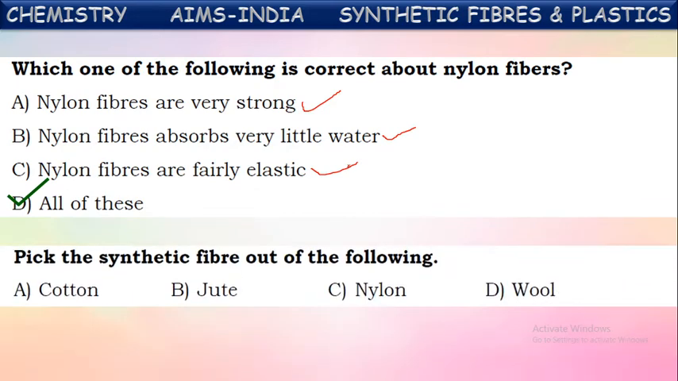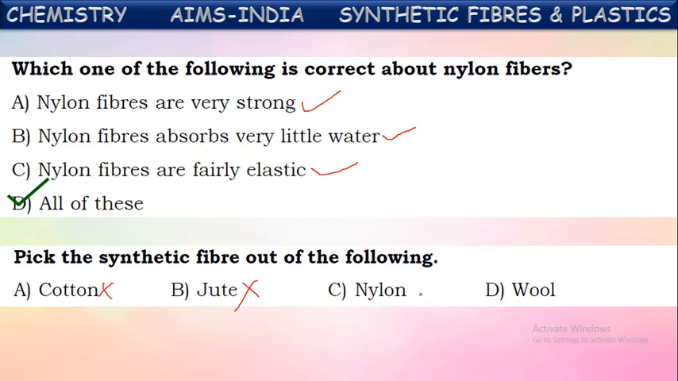Next one. Pick the synthetic fiber out from the following. See, here they have given some fibers. Identify the synthetic fiber from this. See, first one, cotton. Is it a synthetic fiber? No, it is a natural fiber because it is obtained from plants. What about jute, the next one? Jute is also one of the natural fibers because it is also obtained from natural resources like plants. It is obtained from the bark of certain plants, jute plants.